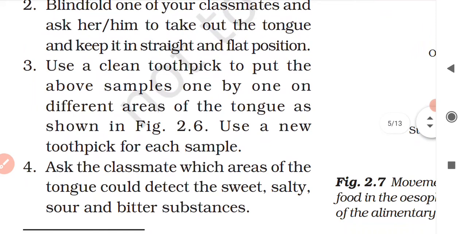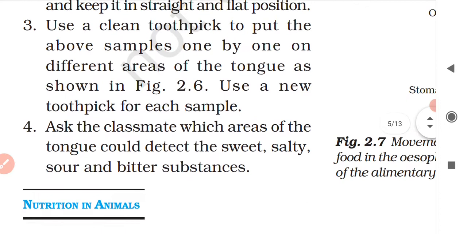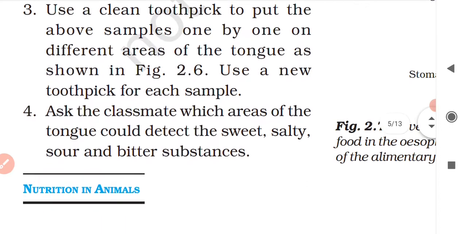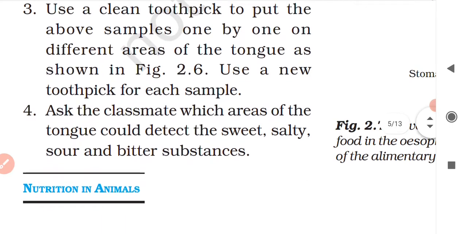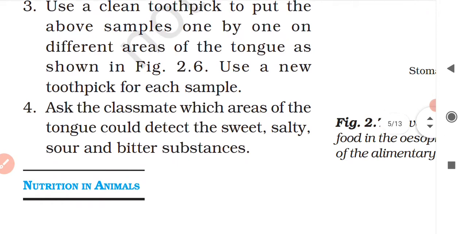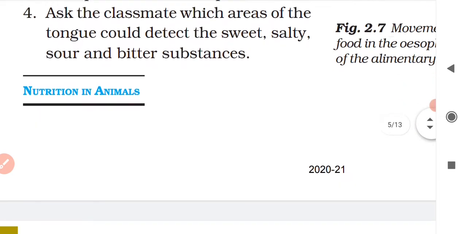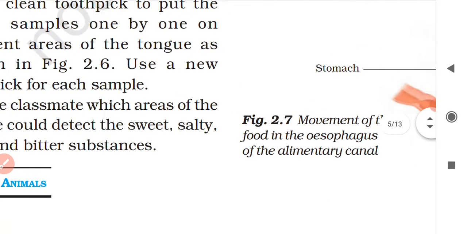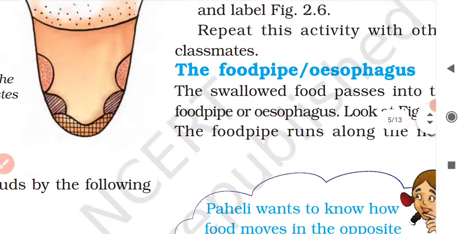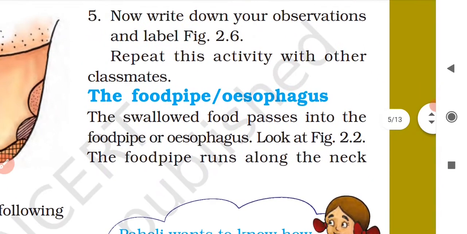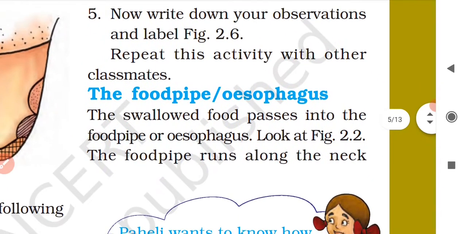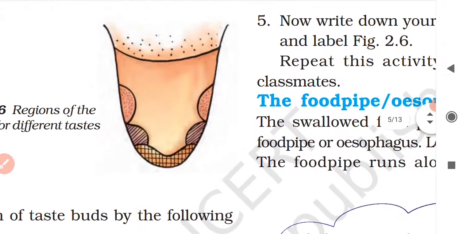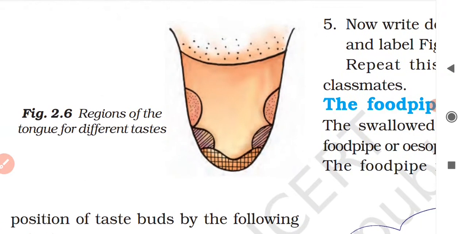Blindfold one of your classmates and ask her or him to take out the tongue and keep it in a straight and flat position. Use a clean toothpick to put the above samples one by one on different areas of the tongue as shown in figure 2.6. Use a new toothpick for each sample. Ask the classmate which areas of the tongue could detect the sweet, salty, sour and bitter substances. Now write down your observations and label figure 2.6, regions of the tongue for different tastes.